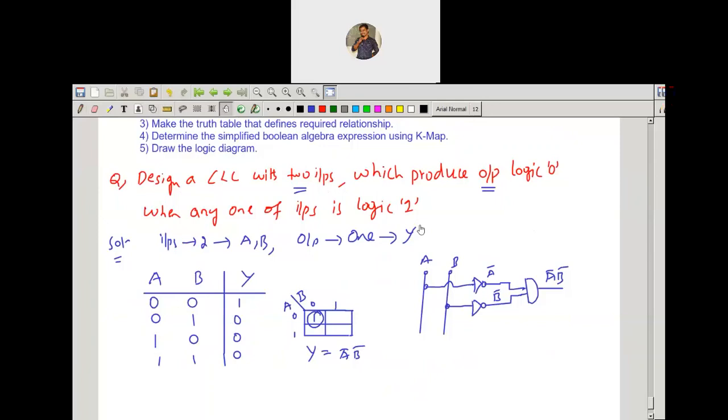Yes, you can take it simply as a NOR gate. You can also do it in that manner, but to explain one problem, I have taken this problem definition here. So how can we write A bar B bar? According to De Morgan's law, you can write it as A plus B whole bar, which is the NOR gate. Simply, you can take a NOR gate also. Both are the same, no worry. A, B, A plus B whole bar.